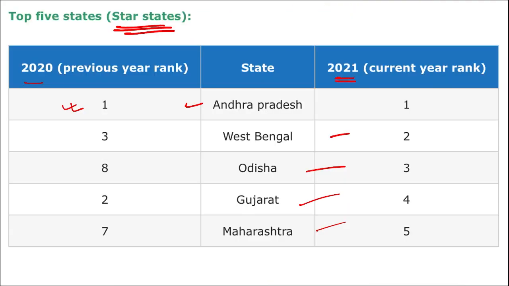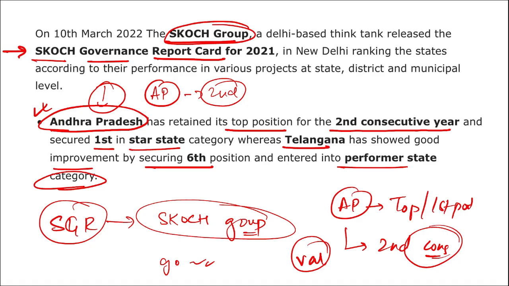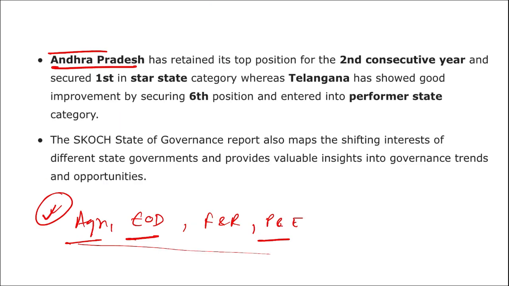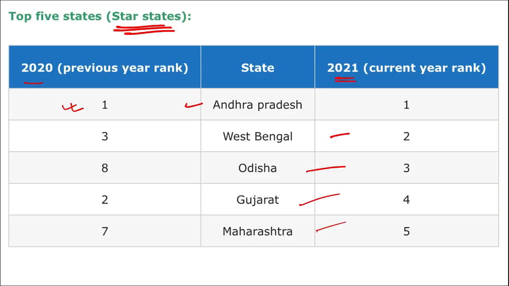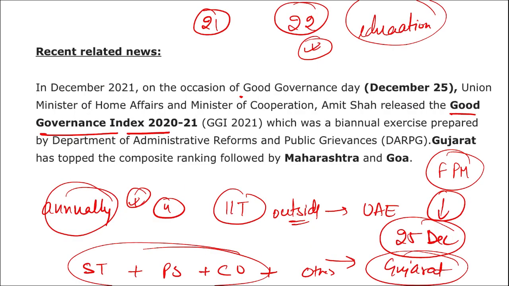Alright friends, so this is everything you need to know about the Scotch governance report. In this, the state that has topped is Gujarat. This was released by Scotch Group. And what is the reason for releasing this? This basically targets the various development projects, government trends and opportunities taking place in a particular area. There are four categories in which these states are ranked: first the star category, second the performer states, third the catching up states, and fourth the other states.